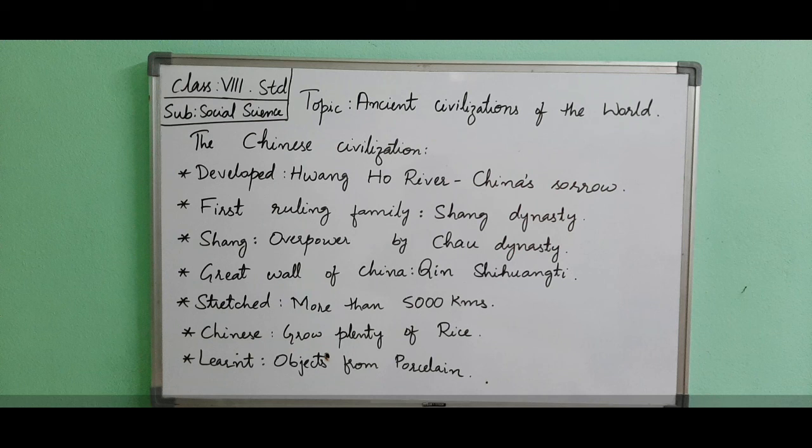Now we will see the Chinese civilization. It is a special feature of all the ancient civilizations that they were established on the river plains. The Chinese civilization was no exception to this, but the river which led to the establishment of the Chinese civilization was known as China's Sorrow.